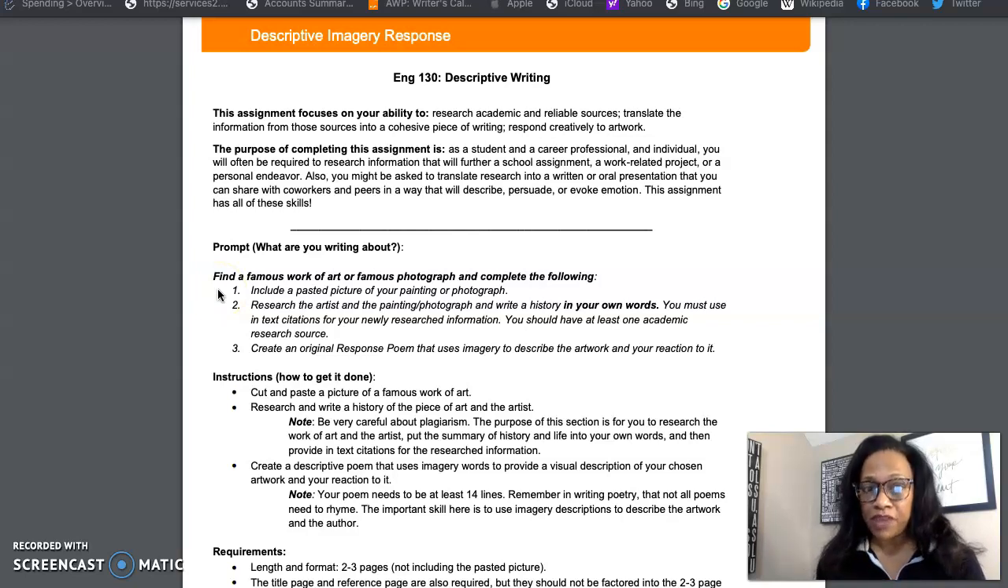So it's saying find a famous work of art or famous photograph and complete the following. You're going to include a pasted picture of the painting or the photograph. You're going to research the artist and the painting or photograph and write a history in your own words. Okay? And note that you must use in-text citations. So take a look at that APA PowerPoint that I shared with you. And then the final thing you're going to do is create an original response poem that uses imagery to describe the artwork and your reaction to it.